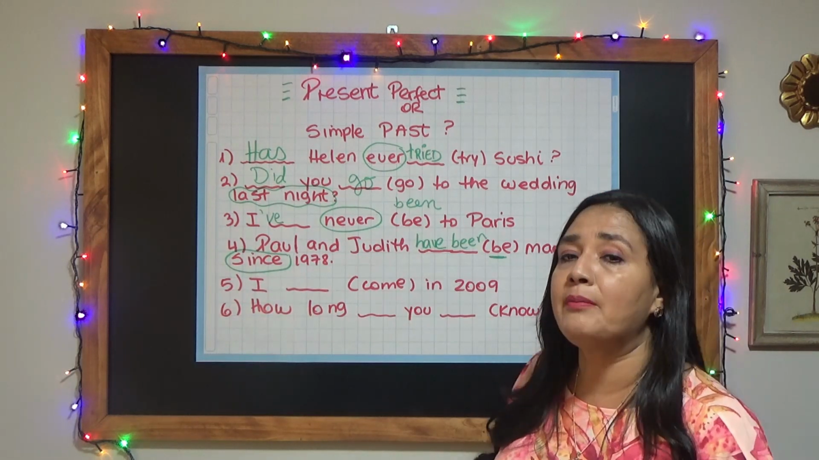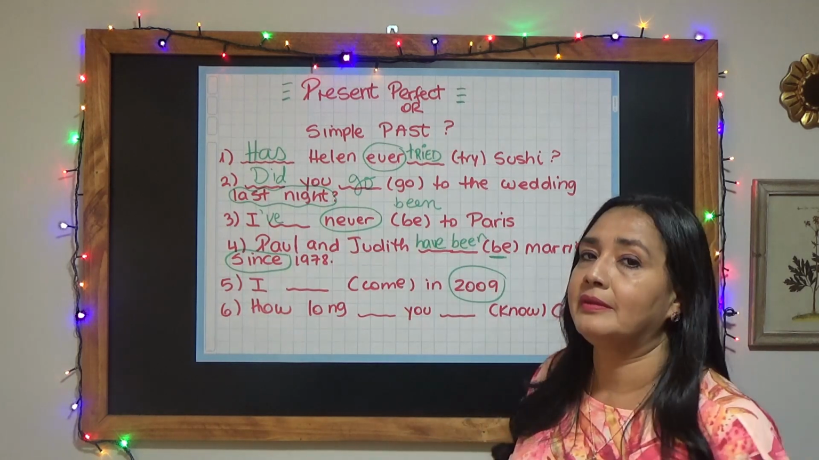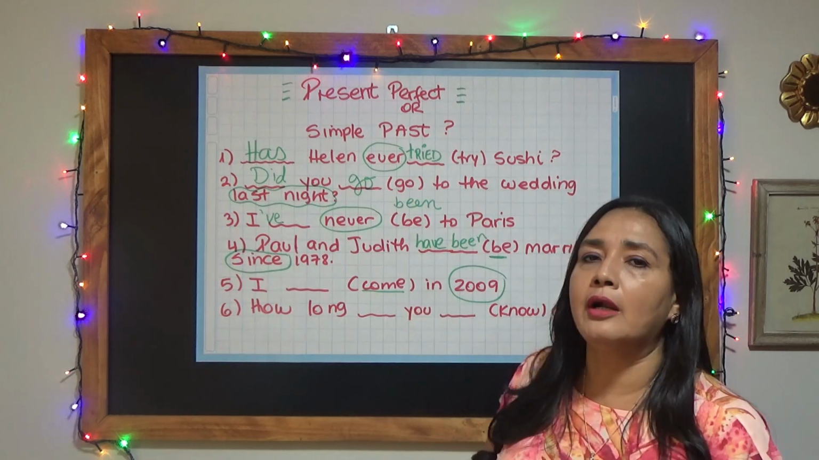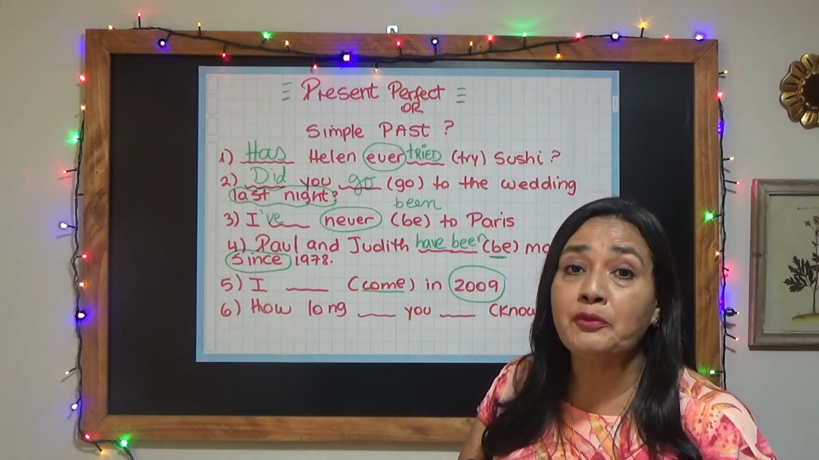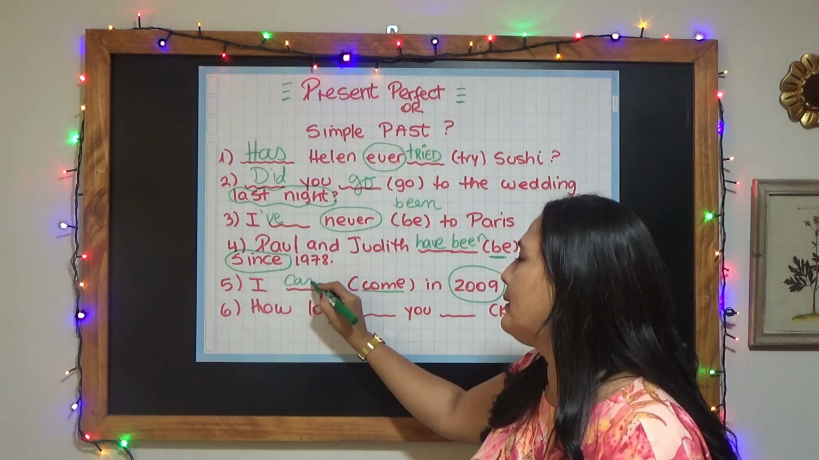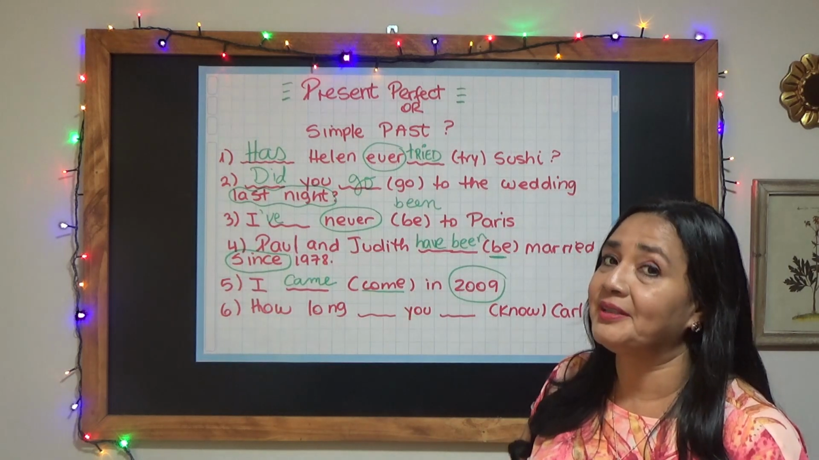Well, have a look at number 5. I in 2009. That's simple past. Come, regular or irregular verb? Irregular verb, and the past form is I came. I came in 2009. Good.